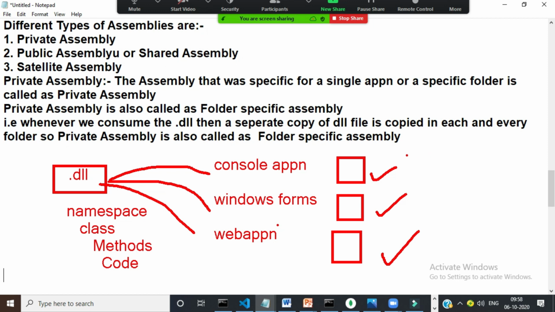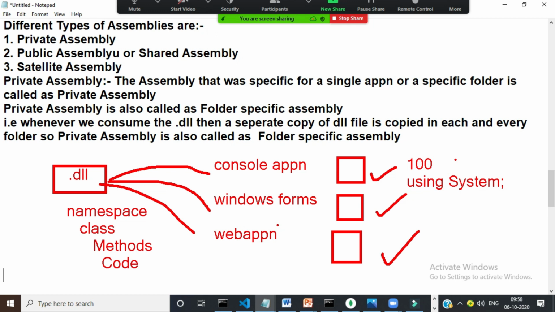Until now, we have written more than 100 programs in my system. Every time you write using system, that means system.dll, which is a DLL file. So every time you create a new project, that DLL file will be copied into each and every particular folder. That is an unnecessary waste of memory. At some point your hard disk will fill up with only the repeated DLL file.